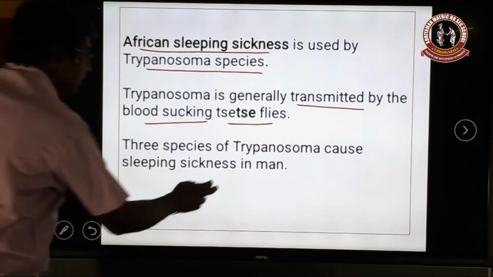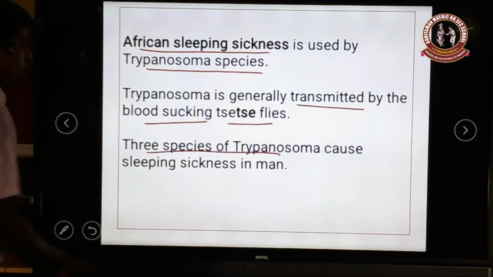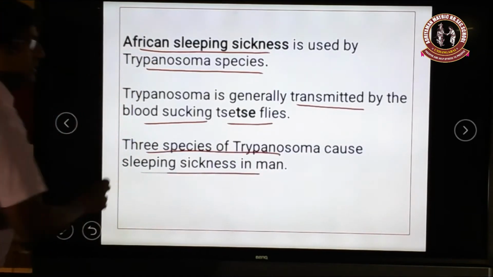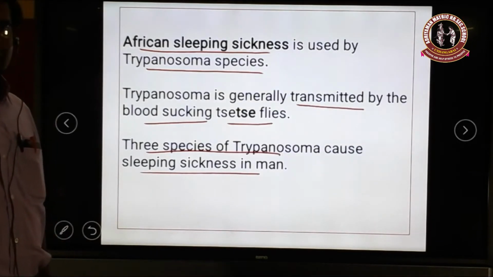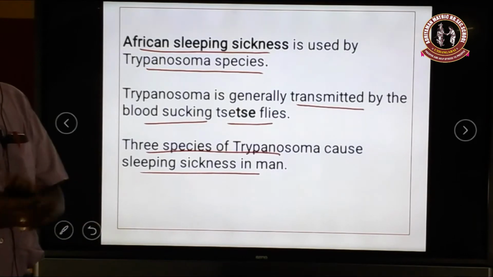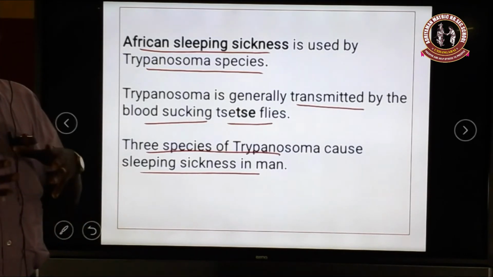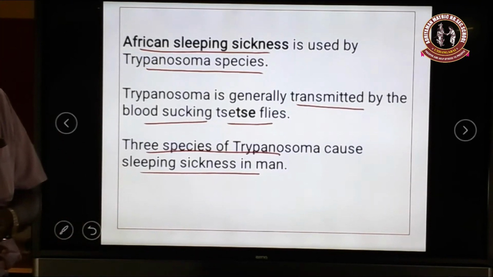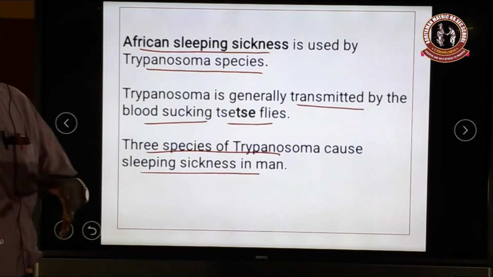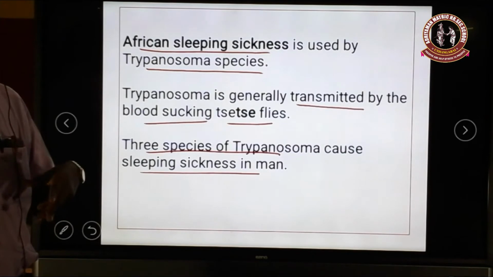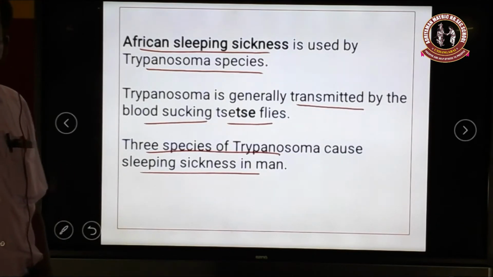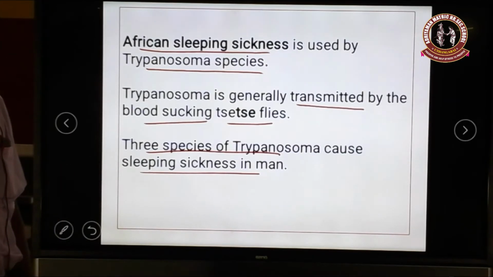Okay, there are 3 species of trypanosomas which cause sleeping sickness in man. So the trypanosoma is a protozoan which enters the human body. It causes African sleeping sickness, or sleeping sickness. Sleeping sickness means the people are insomniac or sleeping at any time, and also have fever, and if the disease is not treated, the people die.